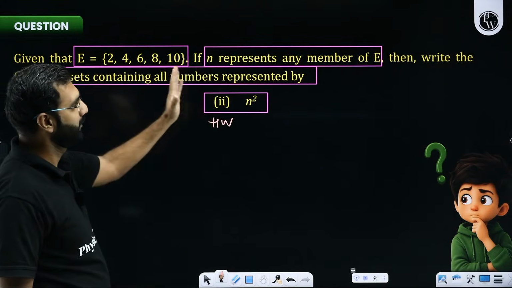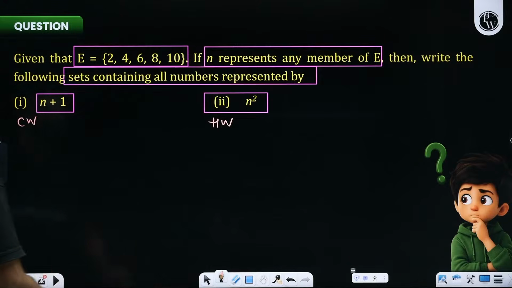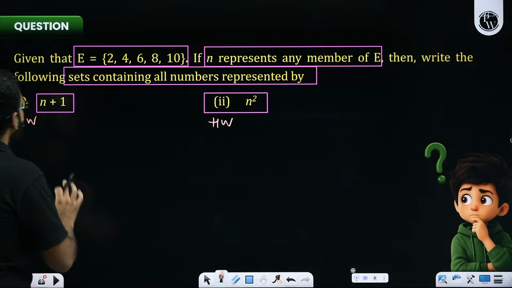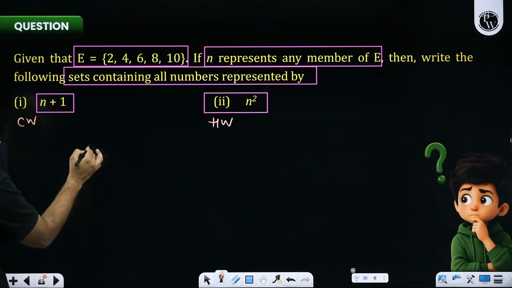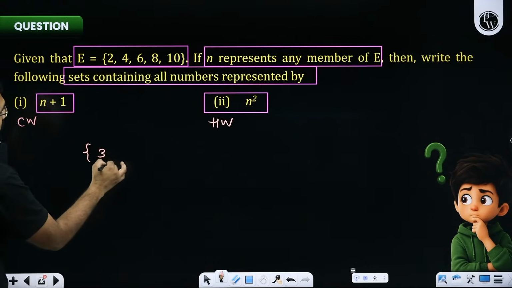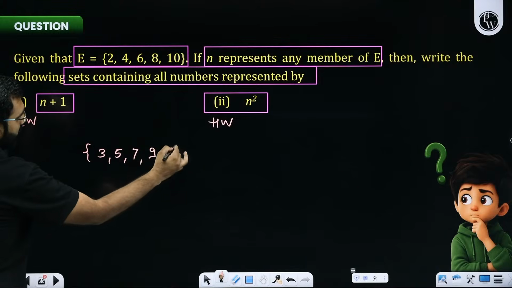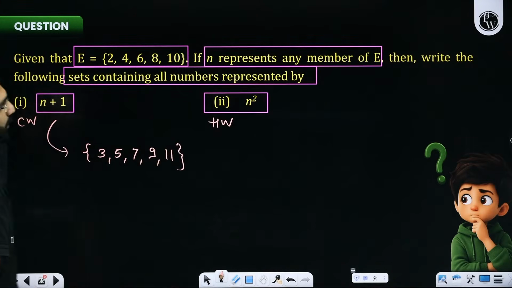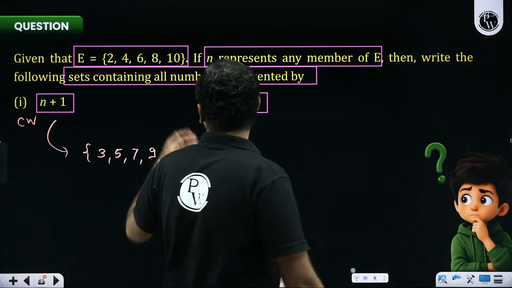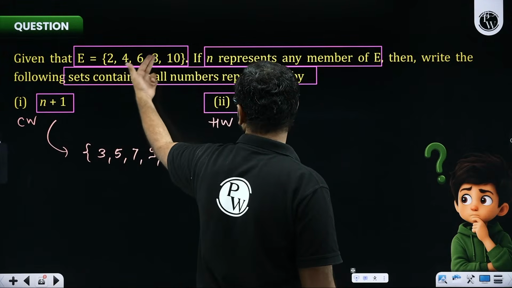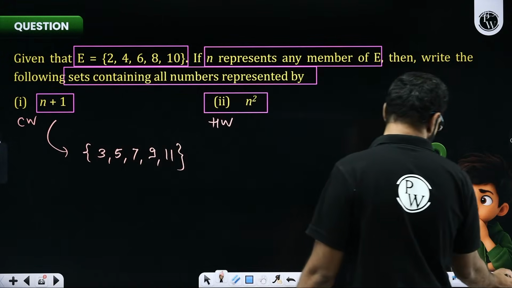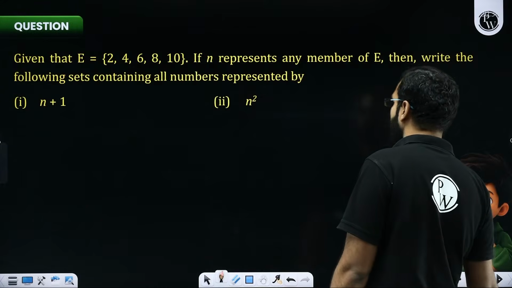Kids of ours. So my dearest younger siblings, brothers and sisters, n plus 1. So n plus 1: 2 plus 1 is 3, 4 plus 1 is 5, 6 plus 1 is 7, 8 plus 1 is 9, 10 plus 1 is 11. That's your n plus 1. So can you not write n square? 4, 16, 36, 64, 100. Is it really difficult? I hope you will try this question by yourself.